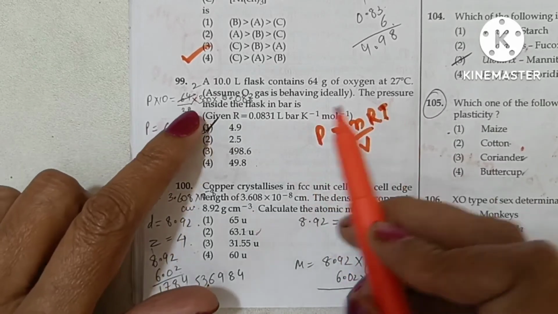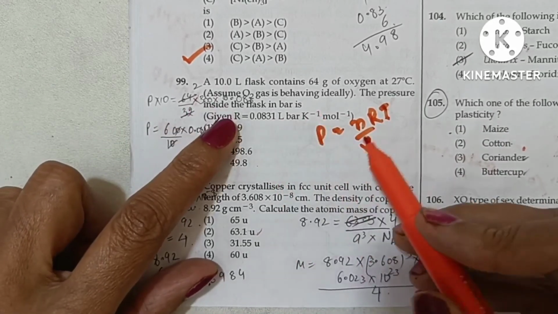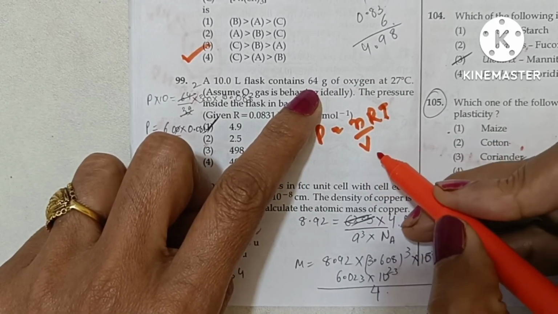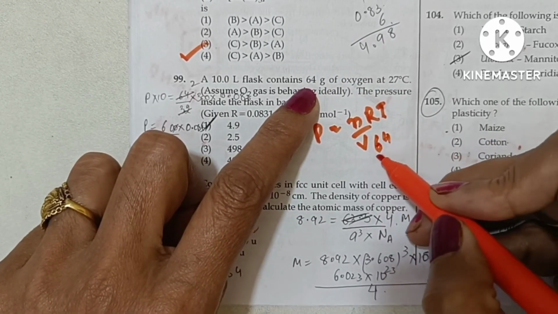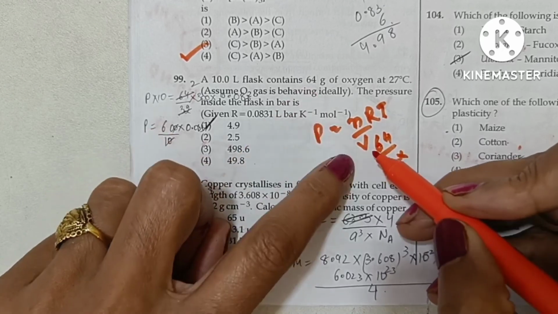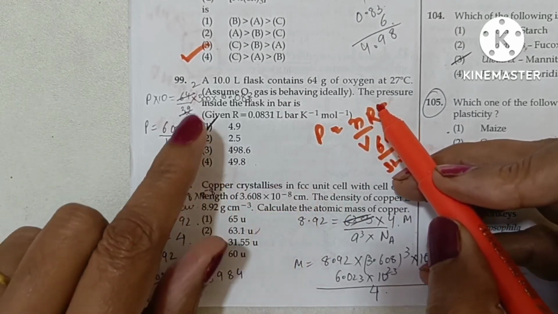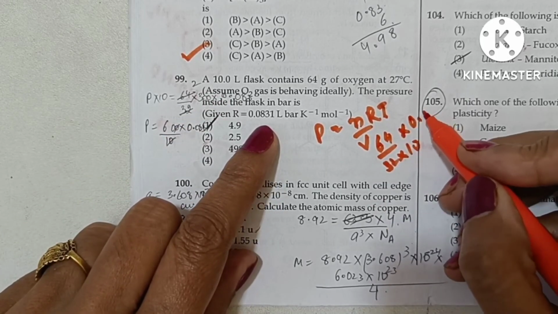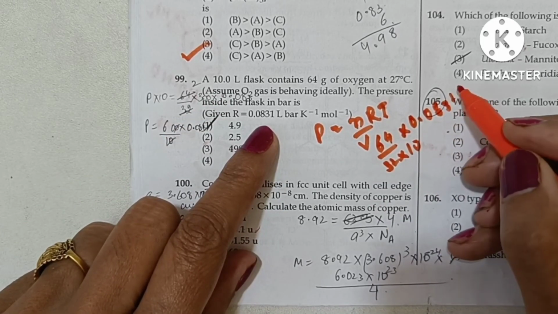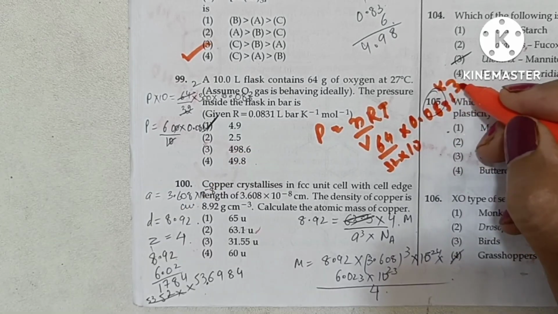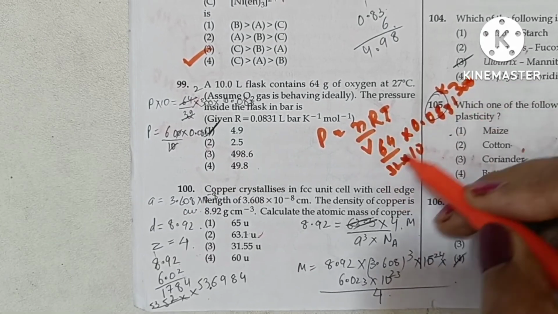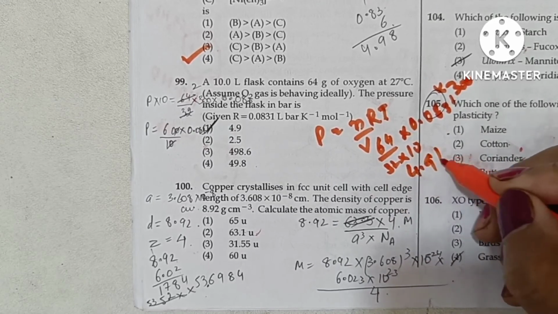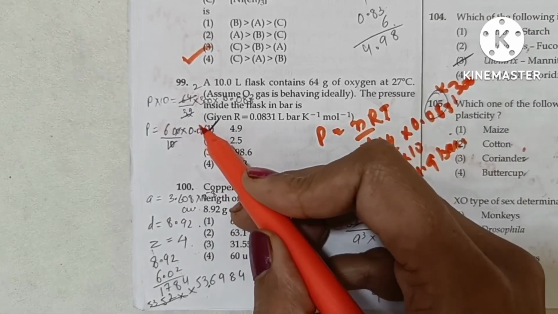The pressure P will be equal to n, the number of moles, so number of moles will be 64 upon molecular mass, which is 32, upon volume, which is 10 liter, into R, which is 0.0831, into T, which is 300 Kelvin. So on solving this, the answer comes out to be 4.9 bar. So answer is option 1.